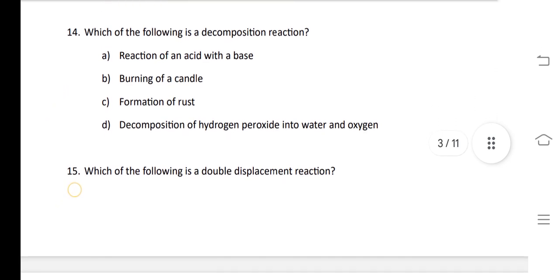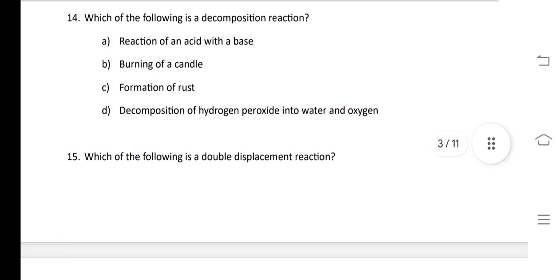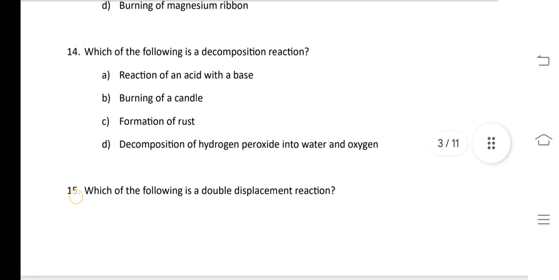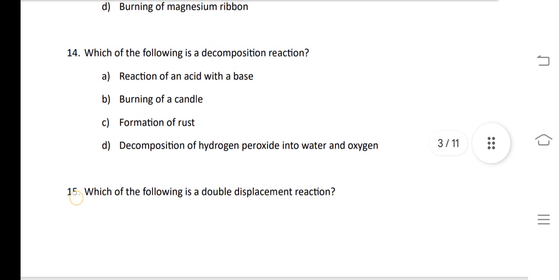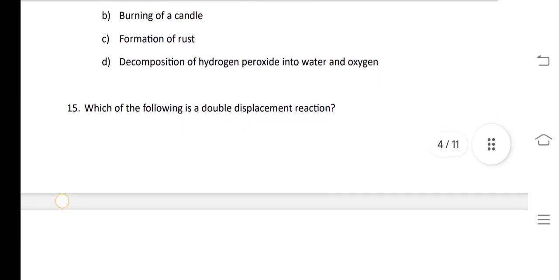Our next question, which of the following is a decomposition reaction? In the decomposition reaction, something is broken down into many pieces. So reaction of acid and base is not a decomposition reaction. Burning of candle, formation of rust, no, formation of rust will not be either. Decomposition of hydrogen peroxide into water and oxygen. What are we getting from hydrogen peroxide? Water and oxygen. So it is a kind of decomposition reaction.